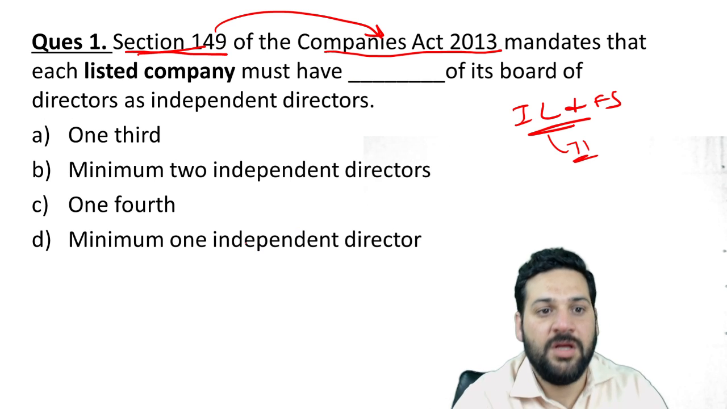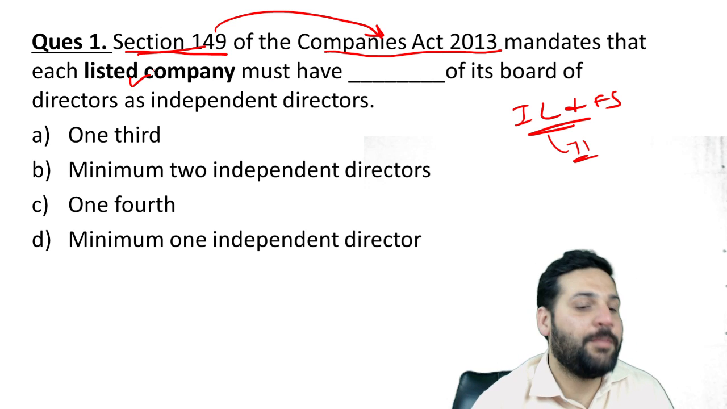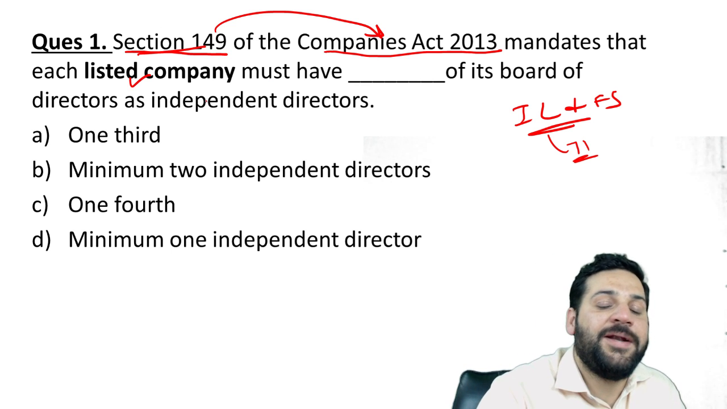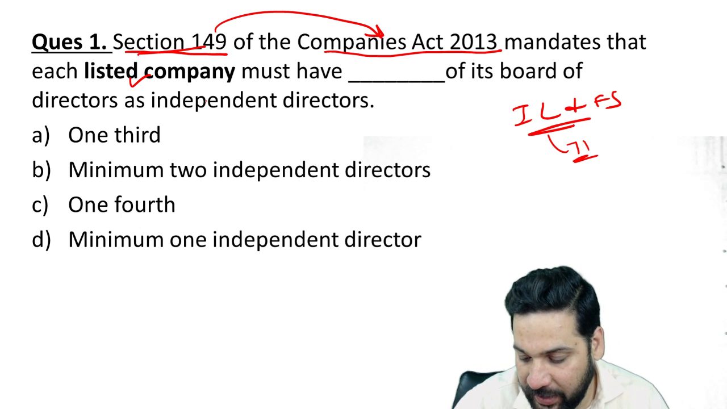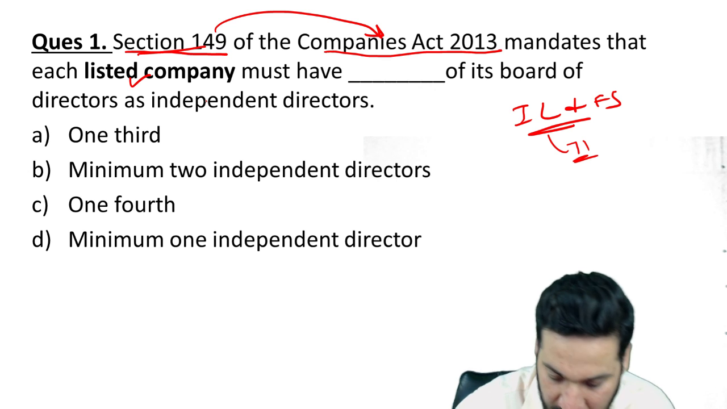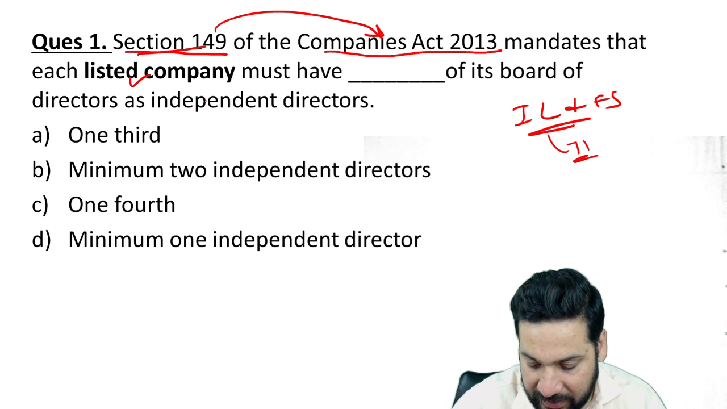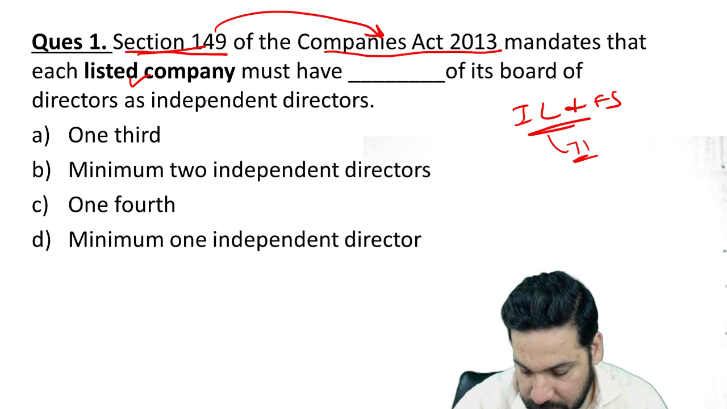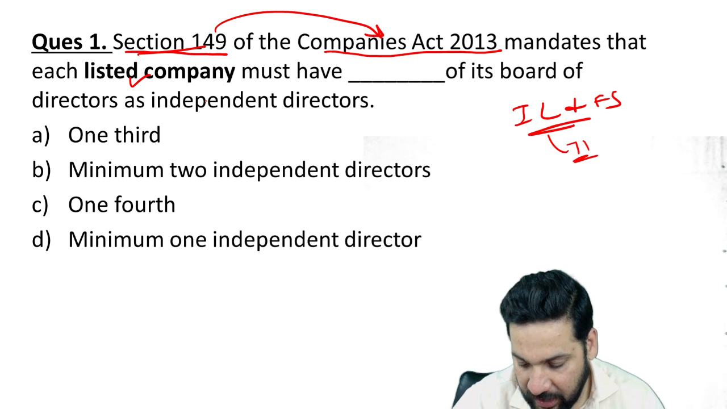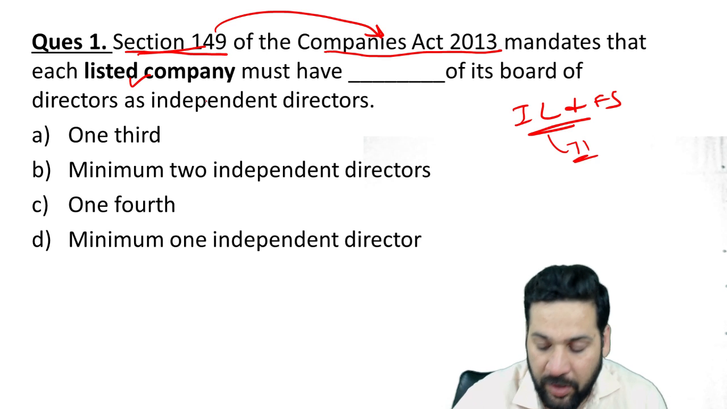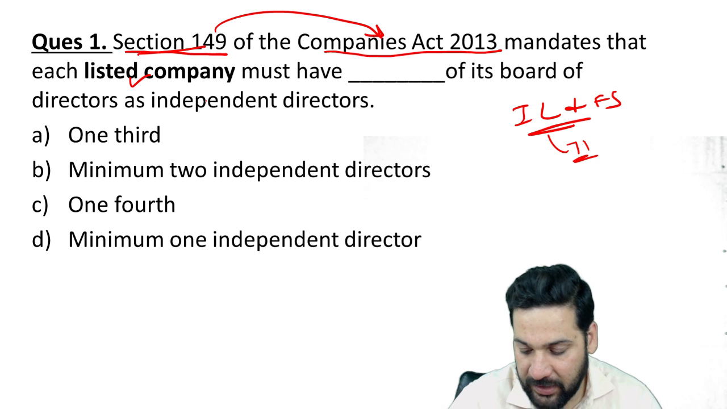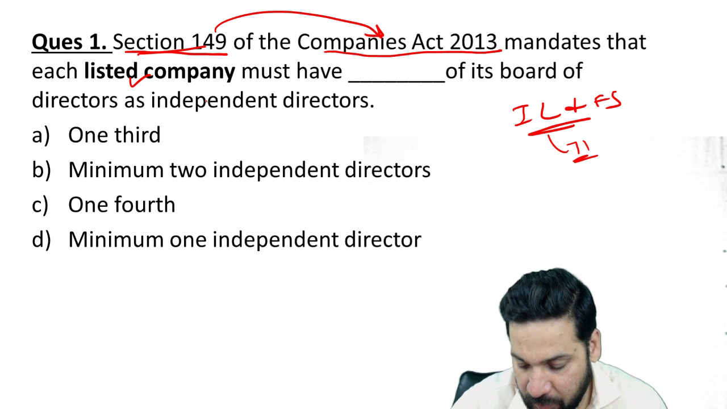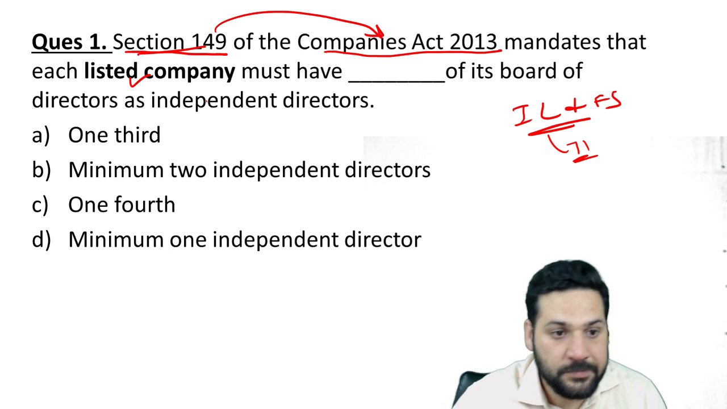Now, in a listed company, what is the requirement? How many independent directors should there be according to the Companies Act? I'm waiting for your answers. Section 149 of the Companies Act mandates how many directors should be there in a listed company?